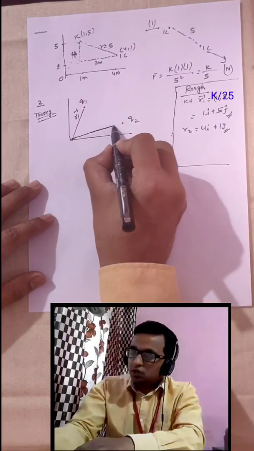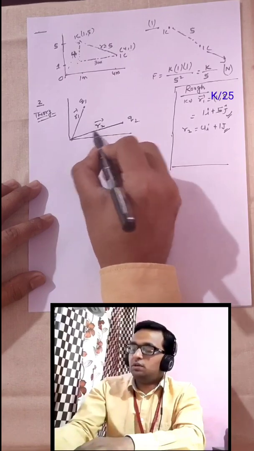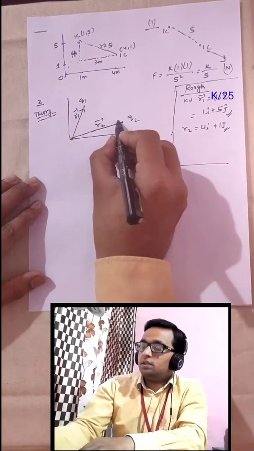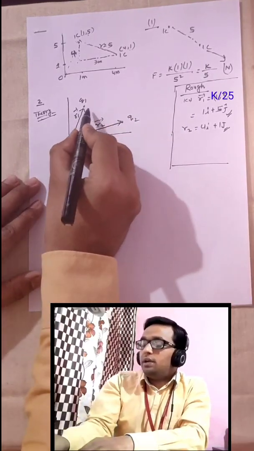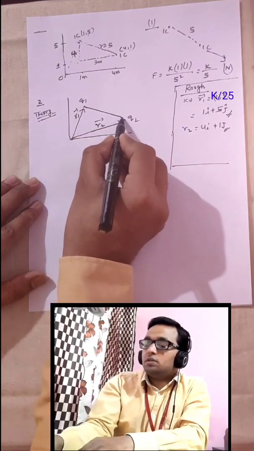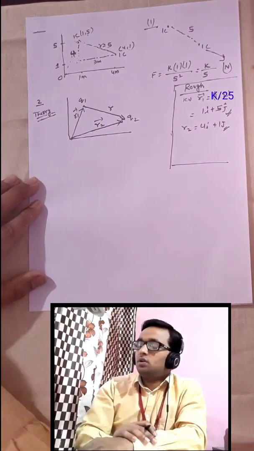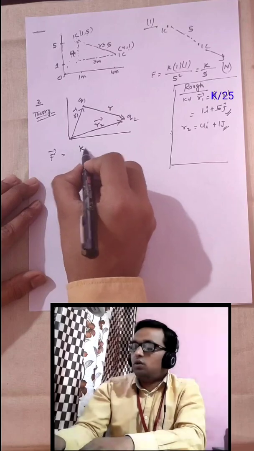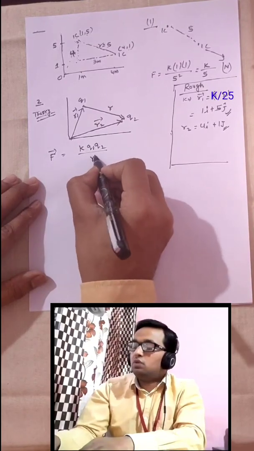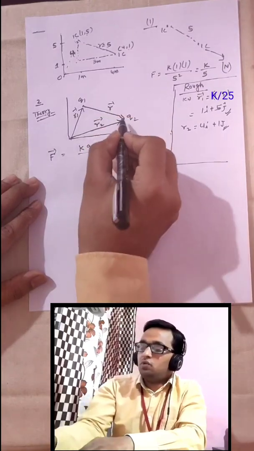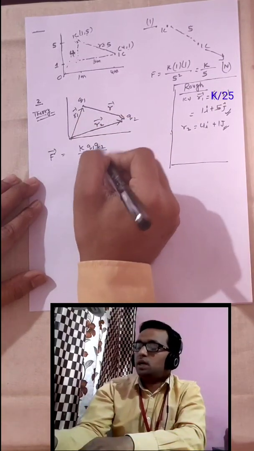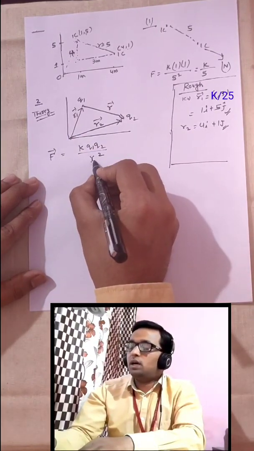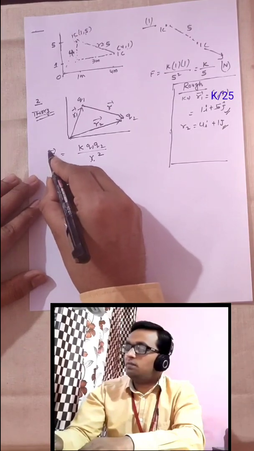Suppose now this point charge q2 also has some position, and its position vector is r2. So this is the first vector, this is the second vector, and the distance between q1 and q2 is r. To solve this problem we need Coulomb's force equal to k q1 q2 by r square, and this r is the magnitude of the distance between both the charges. So this will be q1 q2 by r square, and we have denoted here F vector.